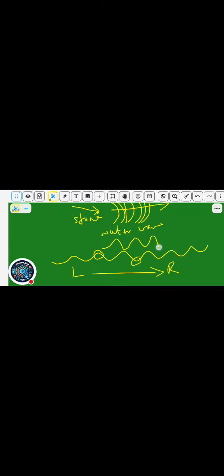You can see my marker moving like that. The motion of the particles is up and down, but the wave is traveling in this direction.